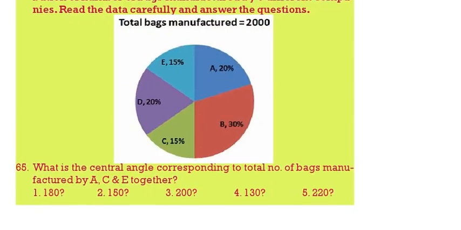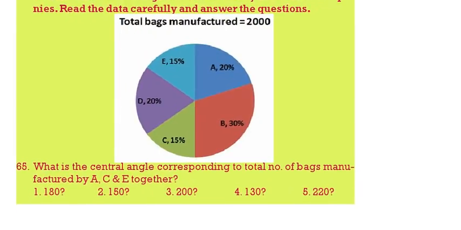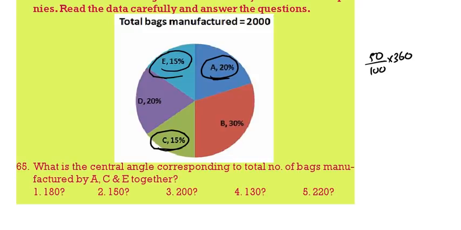What is the central angle corresponding to the number of bags manufactured by ACE? So A is 20, C is 15, then E is 15. So 20 plus 15, 35, 35 plus 15, 50. So 50% of 360, that is nothing but 180 degrees.